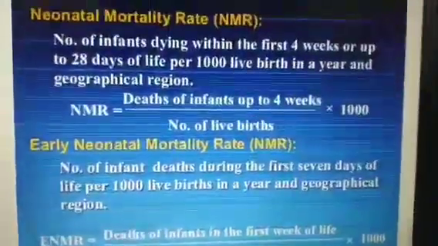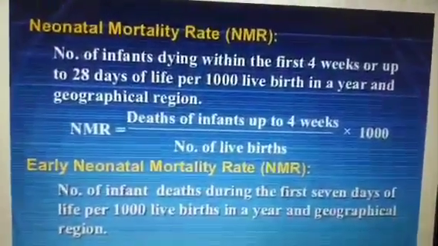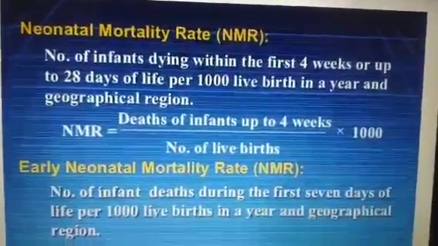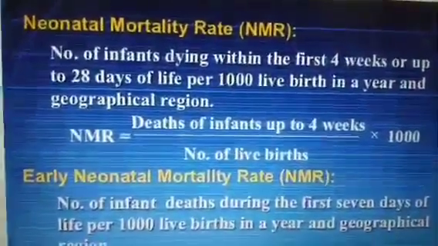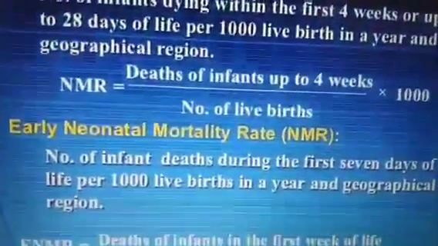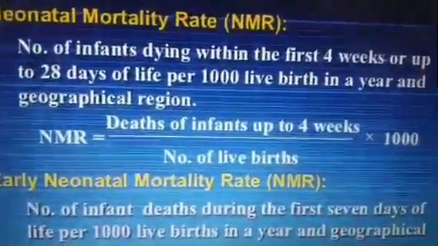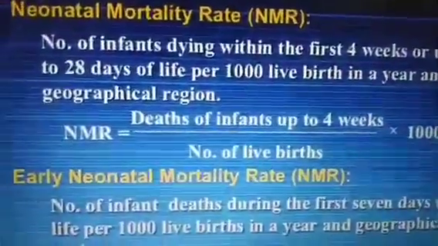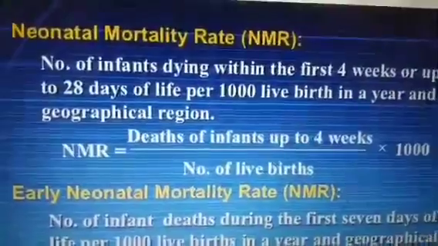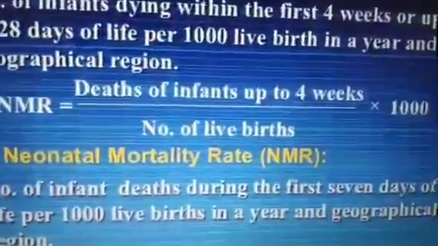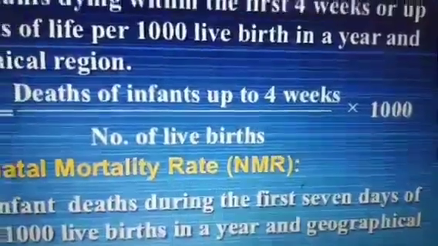Okay. And then it comes in two parts. Before talking about the infant mortality rate, there are two parts: the neonatal mortality rate, NMR, and the early neonatal mortality rate, ENMR. The number of infants dying within the first 4 weeks, or up to 28 days, is called the neonatal mortality rate. The formula is deaths of infants up to 4 weeks divided by number of live births into 1000.